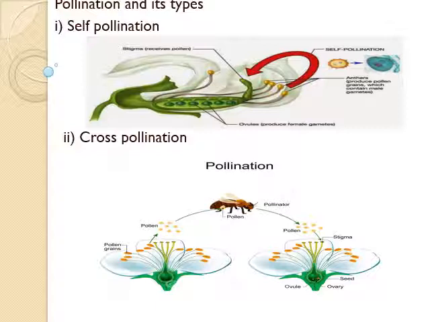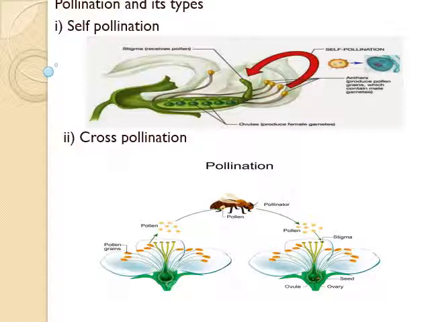For example, insects. Many insects such as bees, butterflies and moths feed on the nectar of flowers. A few insects are attracted by the color and odor of the flowers. When these insects visit the flowers, the pollen grains from the anther stick to their bodies. When these insects sit on another flower, these pollen grains get rubbed off, causing pollination. Pollination by insects is termed entomophily.